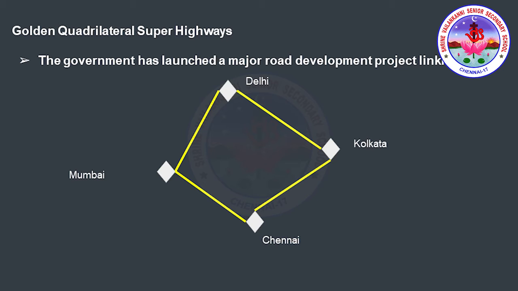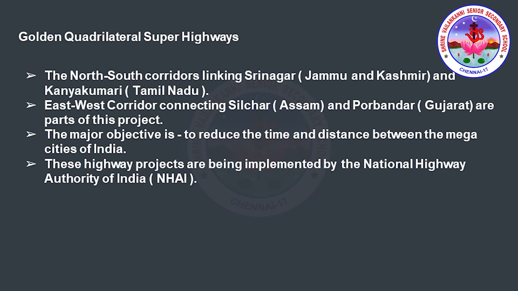by 6-lane superhighways. Here the north to south corridors linking Srinagar and Kanyakumari, and the east to west corridor linking Silchar in Assam and Porbandar in Gujarat, are parts of this project. So, what is the objective of this project? That is the Golden Quadrilateral Superhighways. The major objective is to reduce the time and distance between the megacities of India. These highway projects are being implemented by the National Highway Authority of India, that is NHAI.